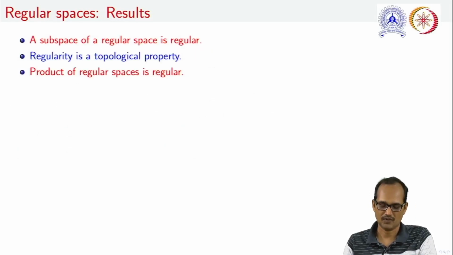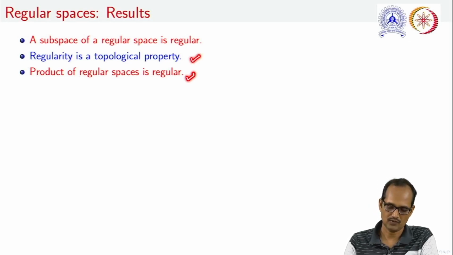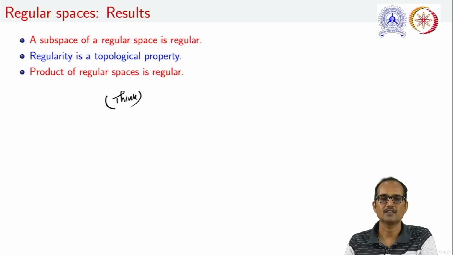Moving ahead, let us see some of the results. These results we are not proving here as these are similar to what we have seen in the case of Hausdorff topological spaces. The first result is that a subspace of a regular space is regular. The second one is that regularity is a topological property, and finally the product of regular spaces is also regular. So just think about the proofs of these results. I am leaving these as such, since we have already seen them in the case of Hausdorff topological spaces.